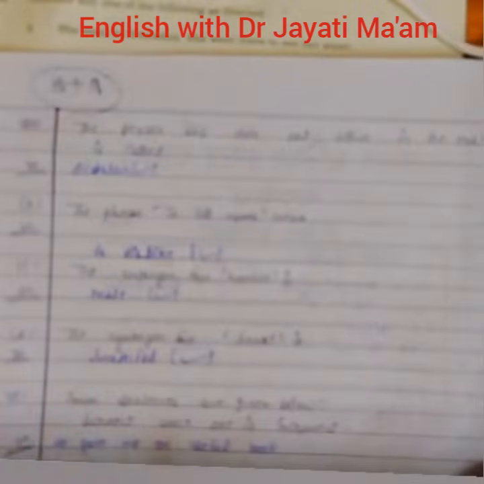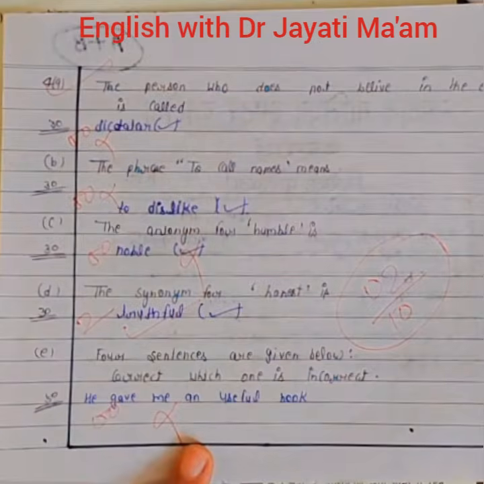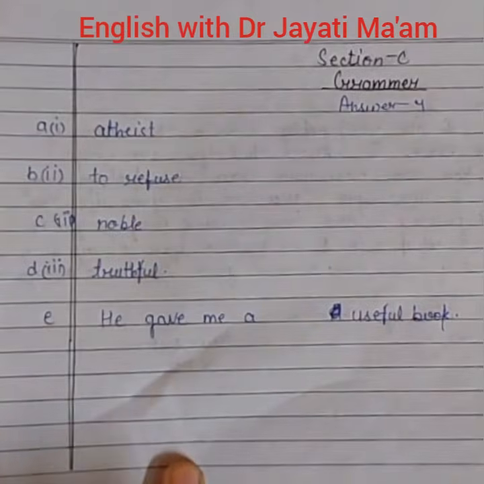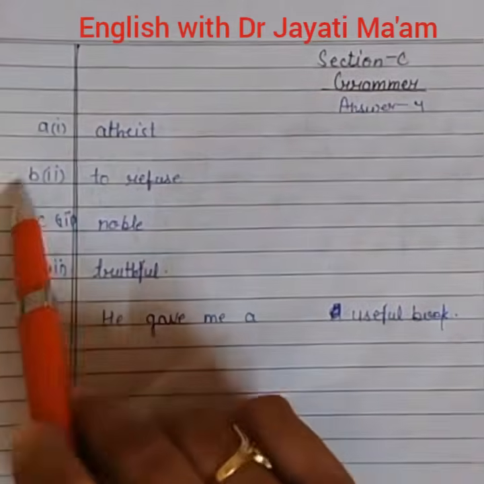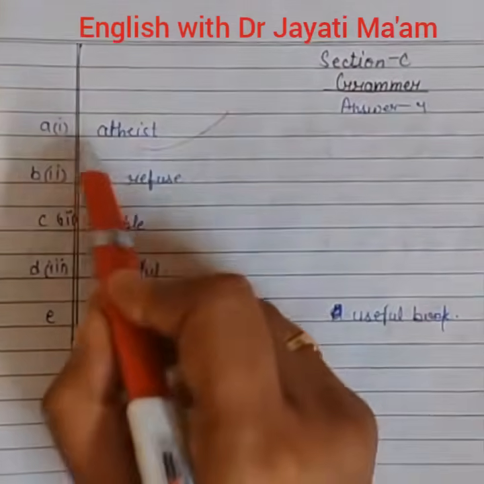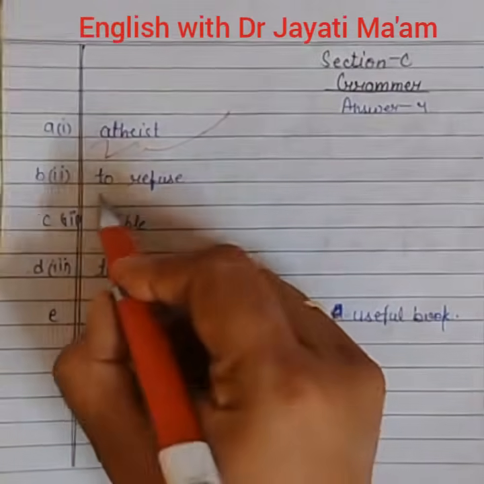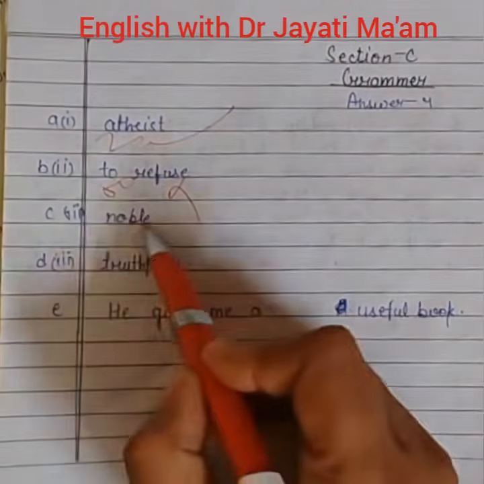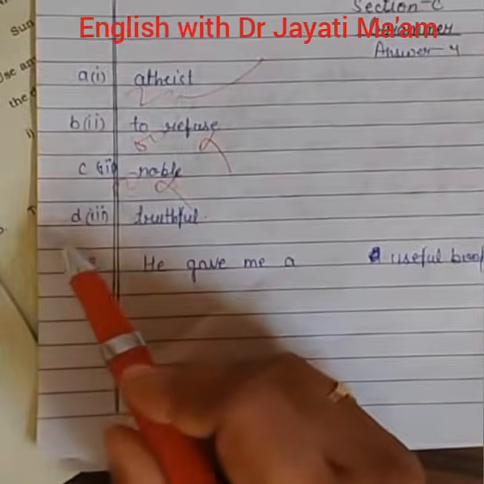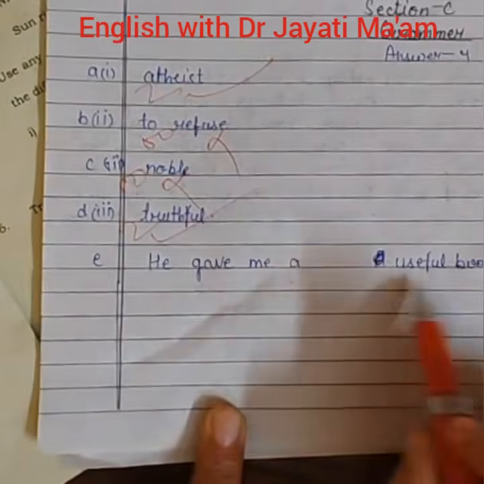So the next copy I have, okay, as you all see the handwriting in the copy is very poor, so pay attention to the handwriting too. Okay, so one more copy. Section C, grammar, answer number 4. A, option 1, atheist, correct, 2. B, second option, to refuse, incorrect, 0. C, third option, noble, incorrect, 0. Fourth, correct, 2 marks. And E, he gave me a useful book.